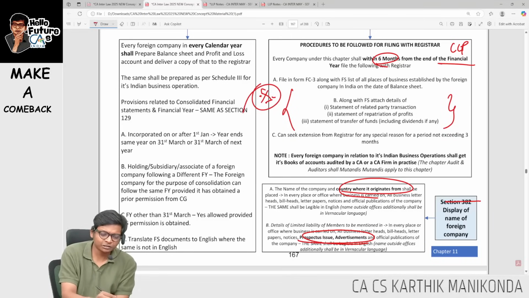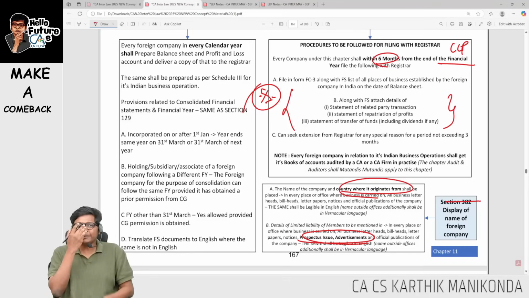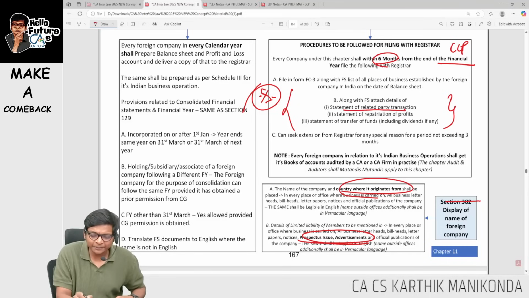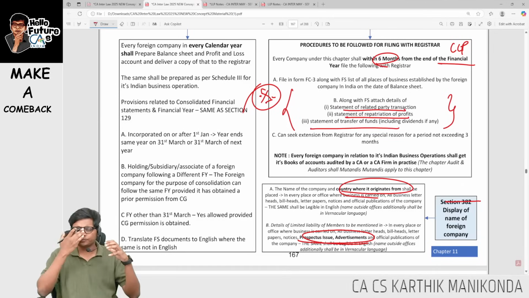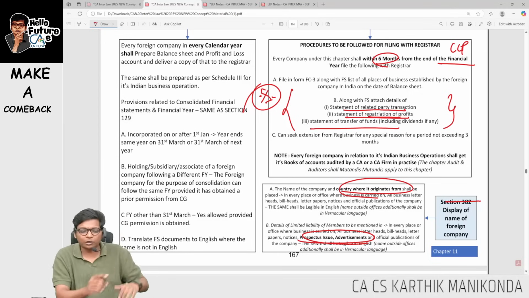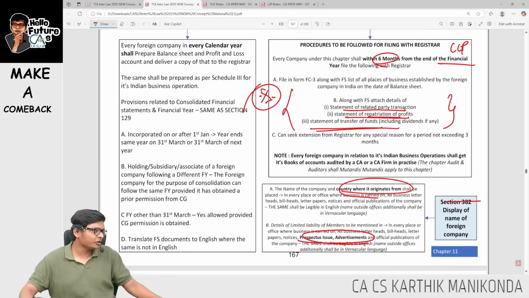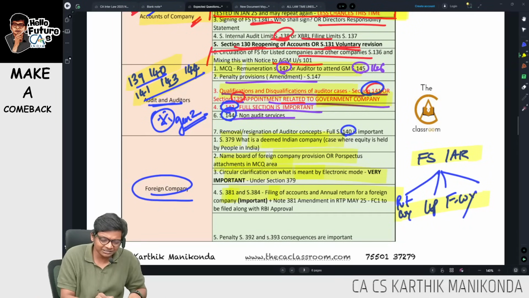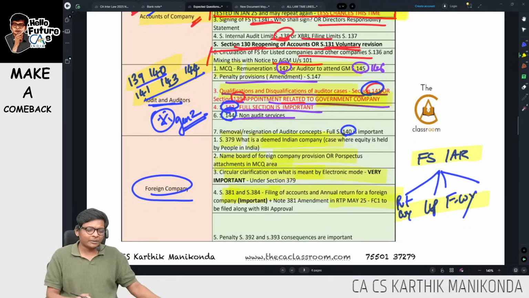I am expecting this to come in exam this time, guys. 3 important attachments we have to give: statement of related party transactions, repatriation of profit and transfer of funds. So foreign company, related party transactions in India, then repatriation of funds, how much funds they are taking back outside India, and statement of transfer of funds should also be disclosed. This is 381. RTP May 25 amendment is there.